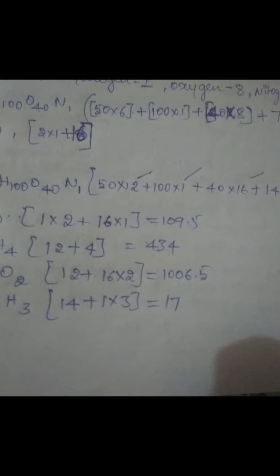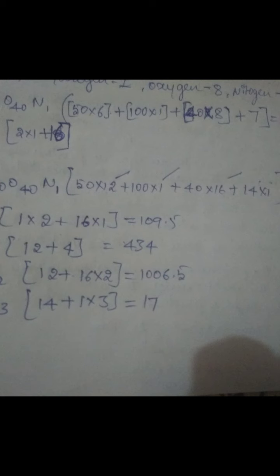H100 is there, so 100 into 1 is the atomic mass. The atomic mass of oxygen is 8. Nitrogen atomic mass is 7, so 7 into 1 becomes 7.